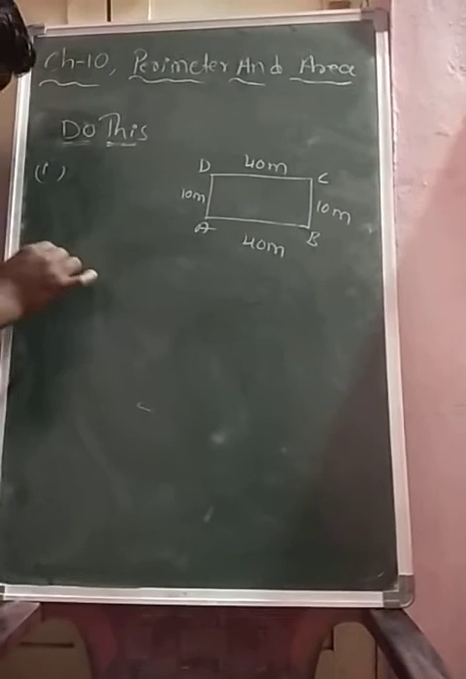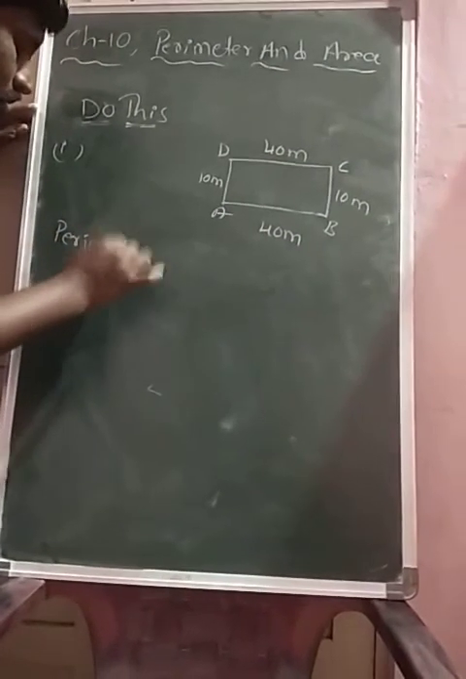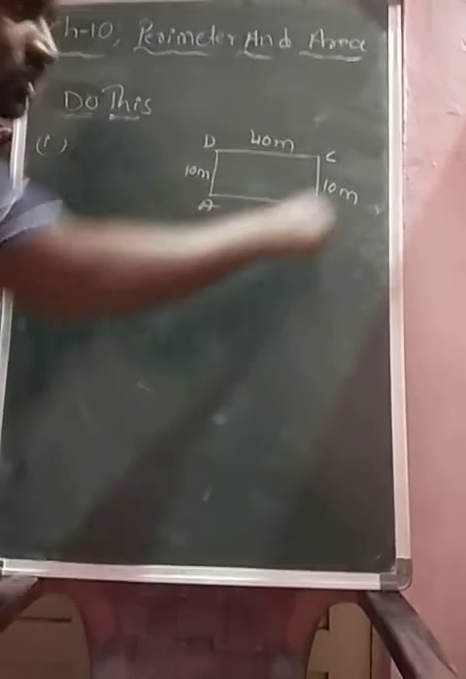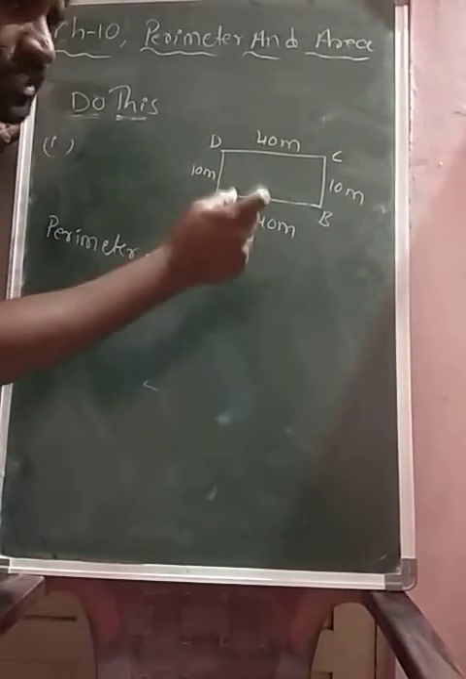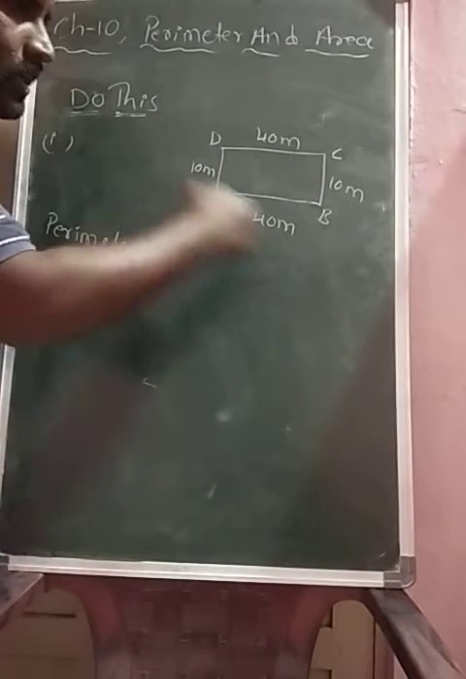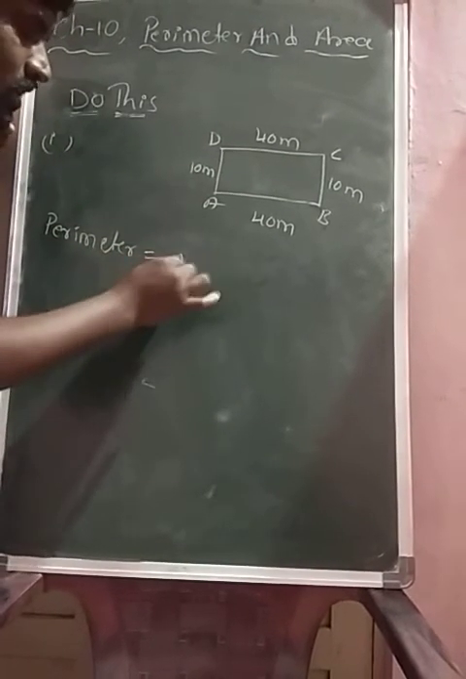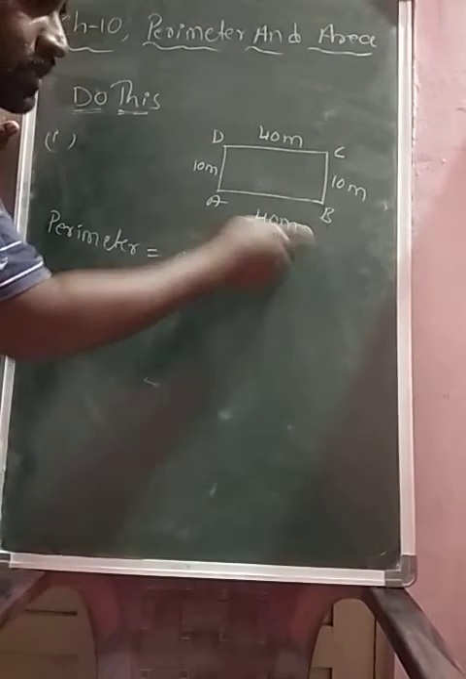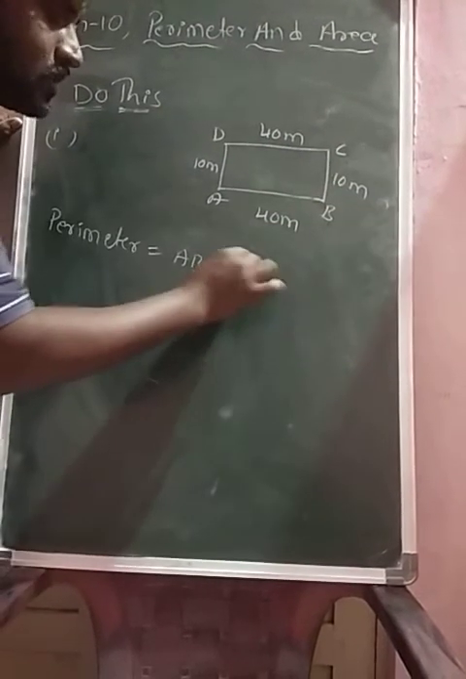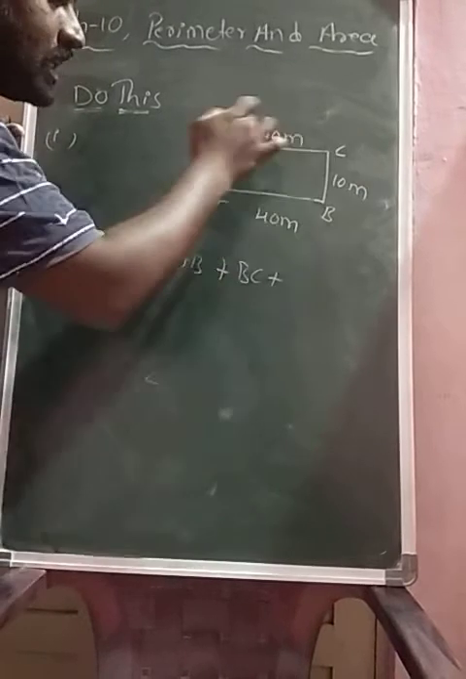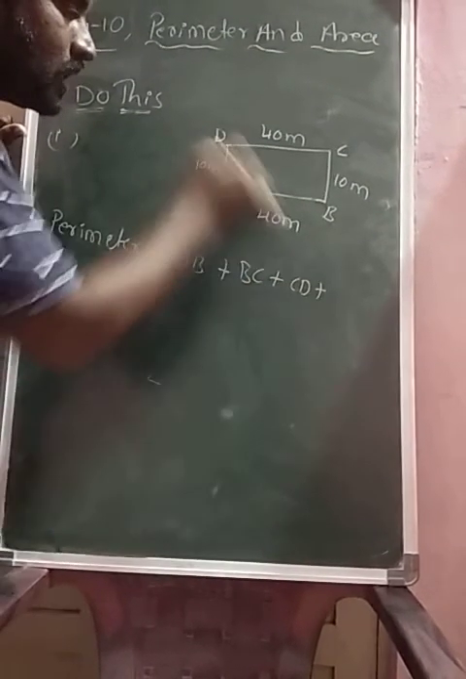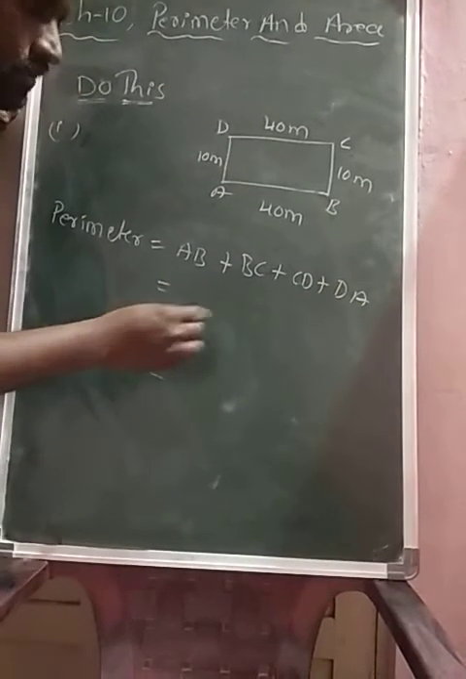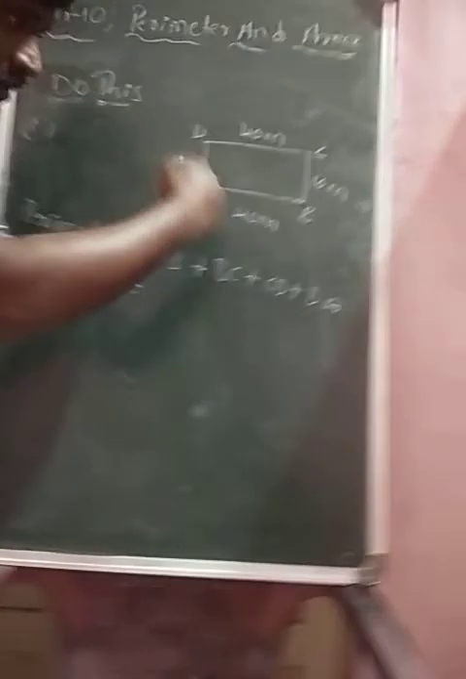So perimeter is equal to the sum of the lengths of all the sides of a given figure. That means the length of AB plus the length of BC plus the length of CD plus the length of DA. Okay now, I am going to add all the sides of a closed figure.